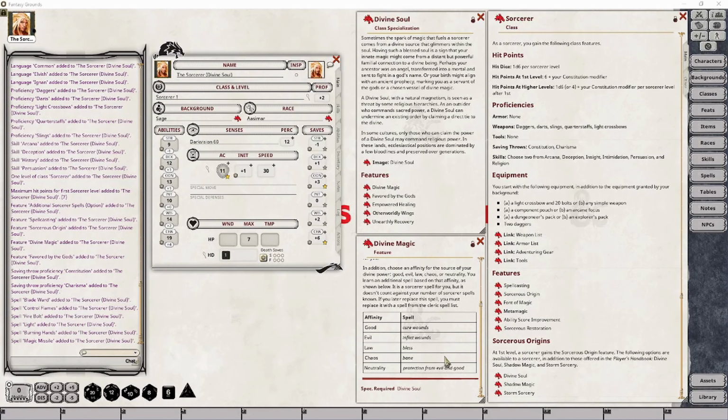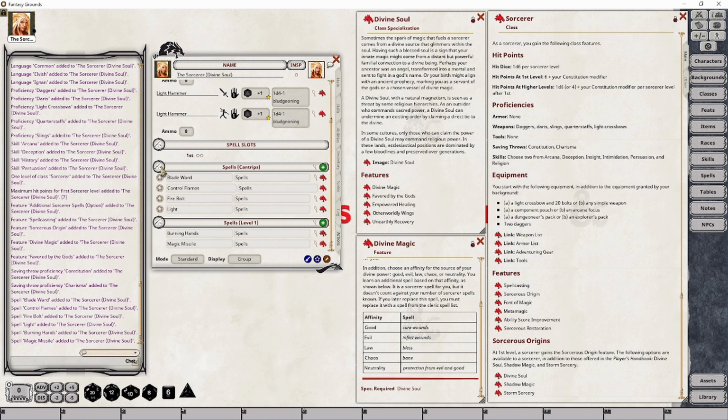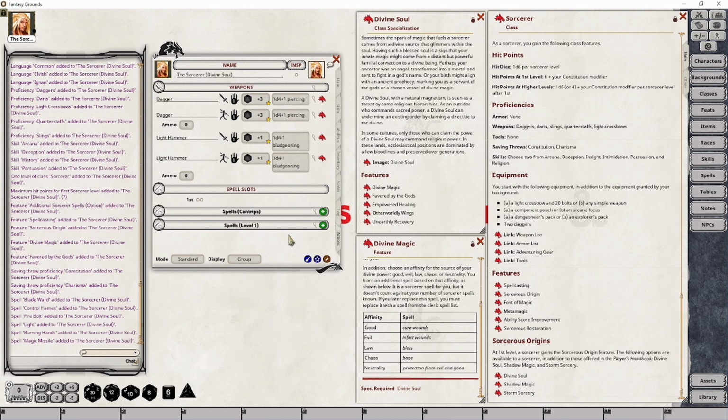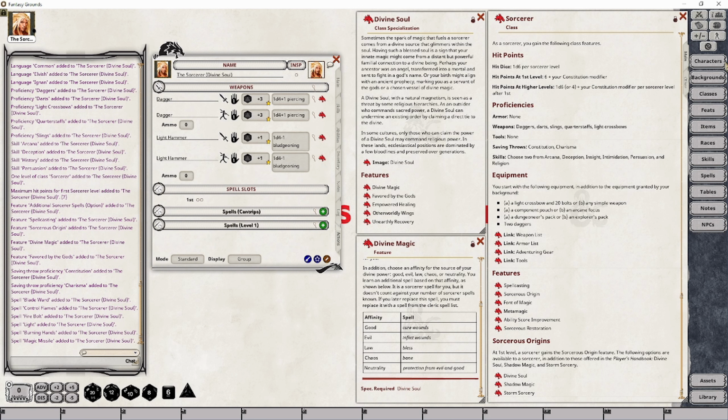So the first thing I'm going to do is handle the spell affinity group, because that's going to be slightly different, and I want to keep those separate. So in this case, I'm going to choose an affinity of good, and generally when I do that, I will put into the actual description of the Divine Magic reference here on your abilities page what the affinity is that you've chosen. So just let me keep it separate.